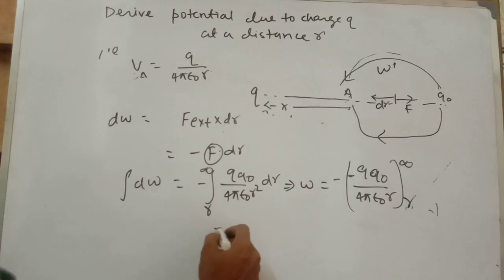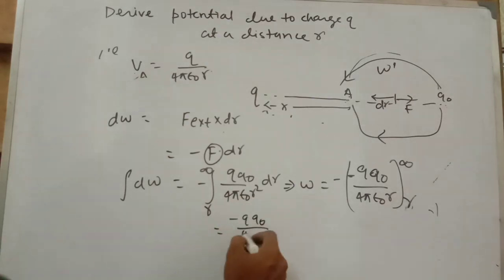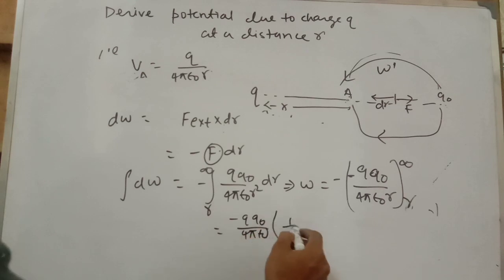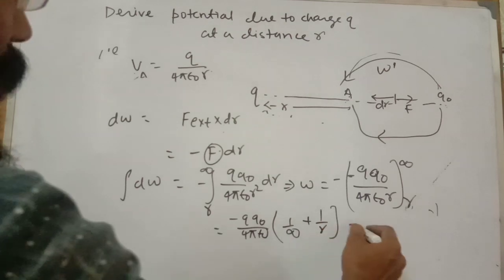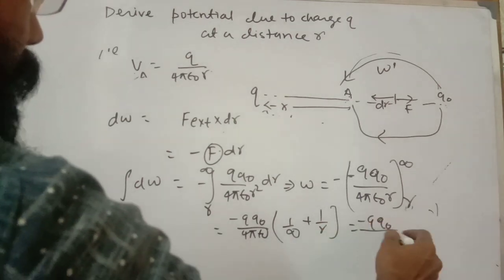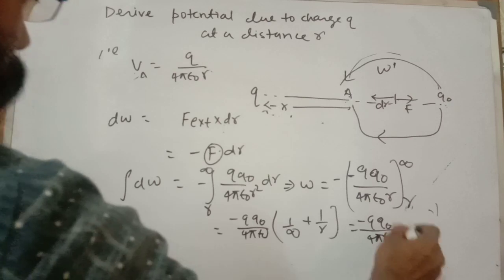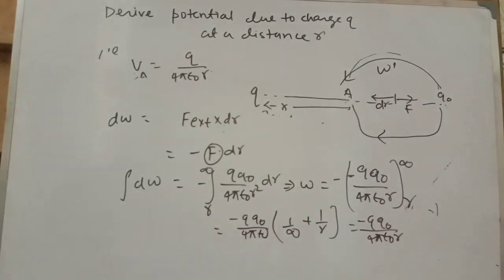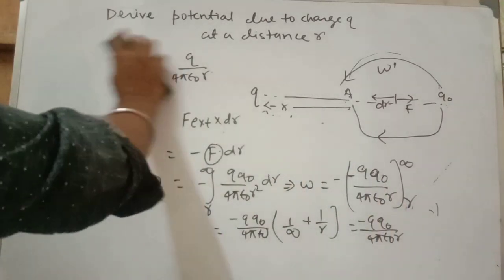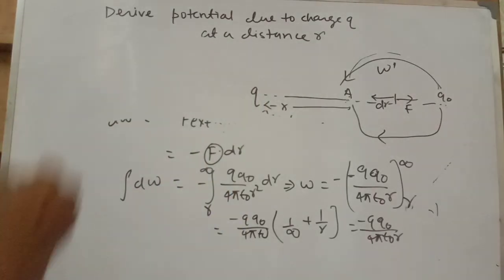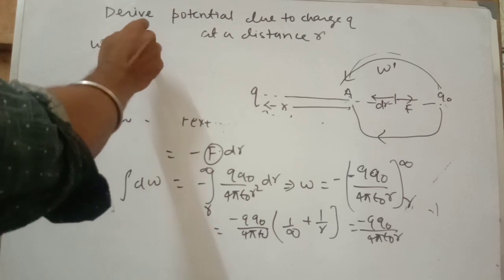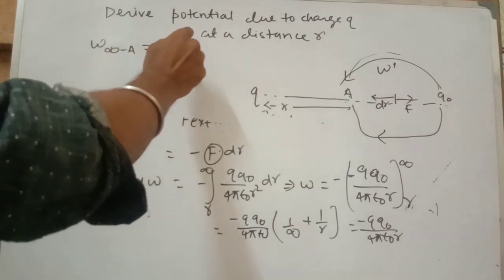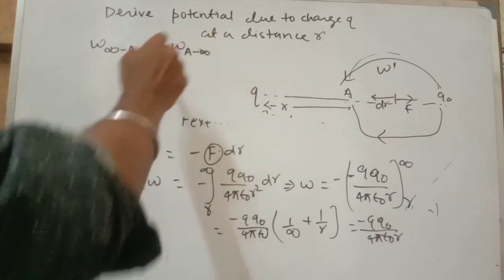After substituting the value of upper range and lower range, it will become 1 by infinite minus of minus plus 1 by R, so it will become Q naught by 4 pi epsilon naught R. Okay, so already told, the work done from infinite to A by the external agent is equal to the work done from A to infinite by the external agent.